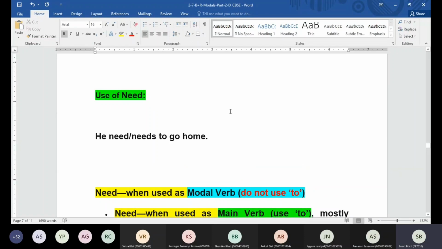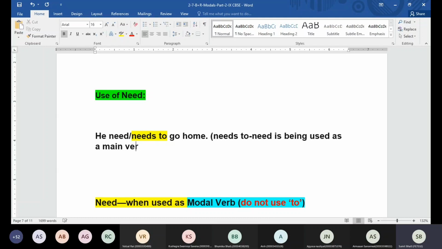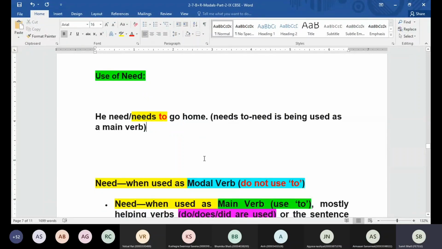He need or need to go home? So he needs to go home. Very good. He needs to go home. Now here, when I say needs to, to is being added. So am I using need as a main verb or as a modal verb? Main verb. Very good. Need is being used as a main verb. There are two ways of identifying it, guys. Already, which word have we used with this sentence? To we have used, right? So need takes to when we are using it as a main verb.